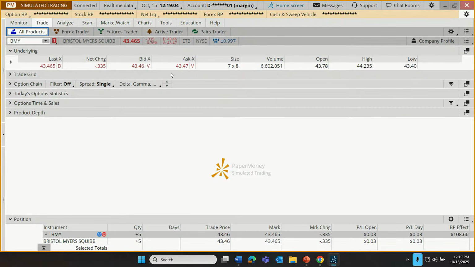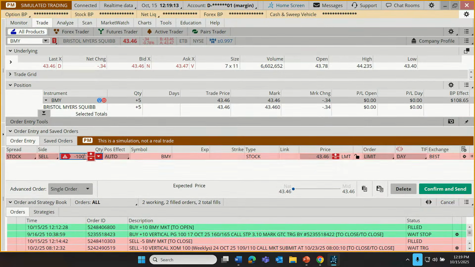Go to the trade tab. Make sure that you have your symbol entered. Click on the bid price. That's how we place our sell orders. Make sure the quantity matches the quantity that we intend to sell. In this case, we have our 5 shares. And we're going to enter a limit order, but instead of entering at a price lower than the current price, this is a sell order to sell at a higher price. And what did we say? Was that $47.80? Yeah, $47.80. And I'm going to put that one good till canceled.